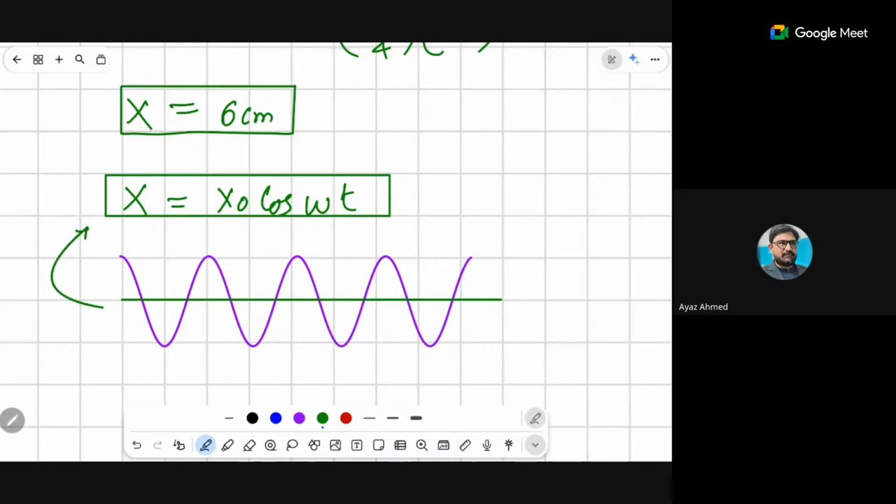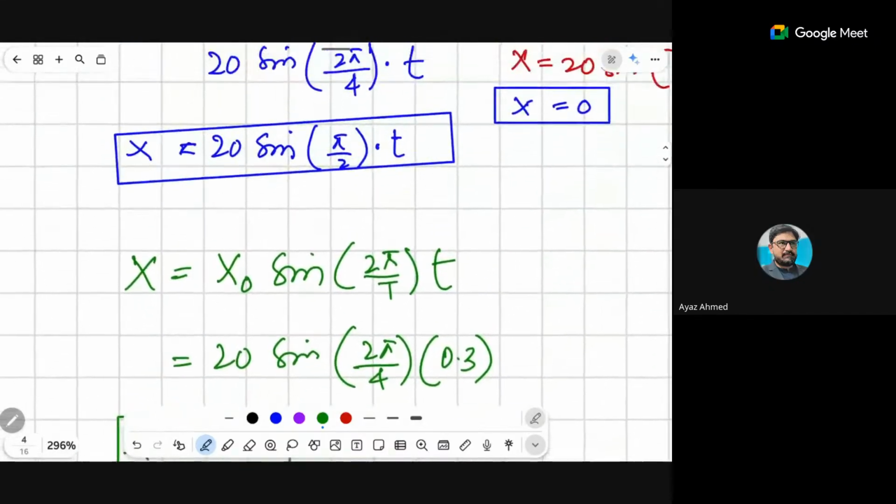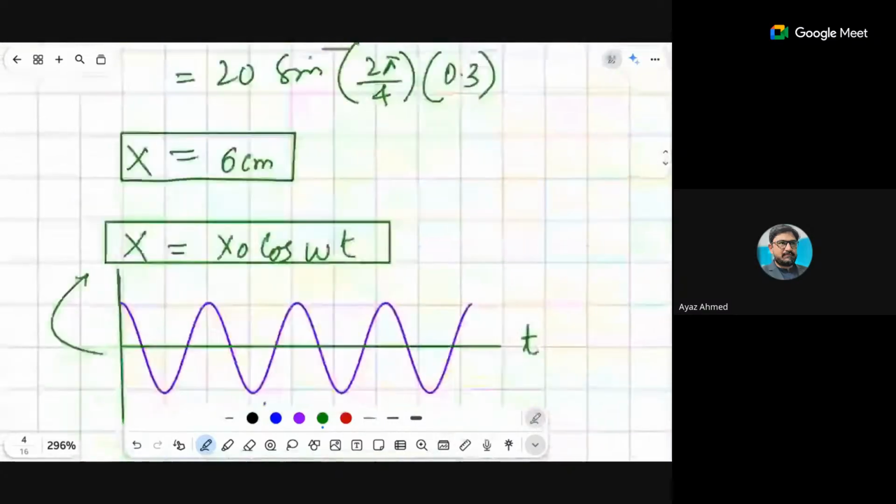Is it clear to everyone? At time t equals 0, what is your displacement? Your displacement is maximum, x equals maximum at time t equals 0, so that is the cosine graph. And when x equals 0 at time t equals 0, then it is the sine graph. Is this clear to everyone?